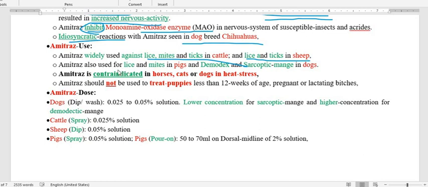Also used against the ectoparasites lice and mites in pigs, and demodex and sarcoptic mange in dogs. This drug, as we already mentioned earlier, is contraindicated in horses, cats, and dogs in heat stress, and should not be used to treat puppies of less than 12 weeks of age, or pregnant or lactating bitches.